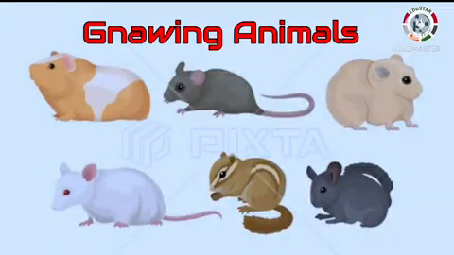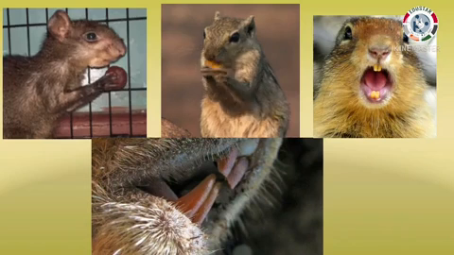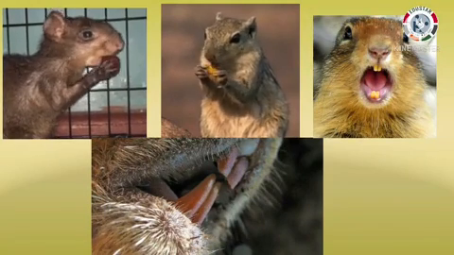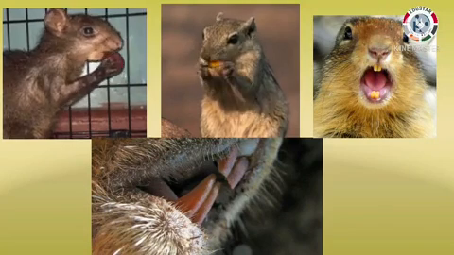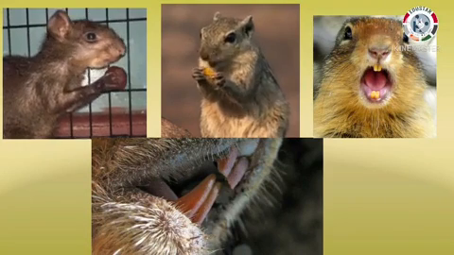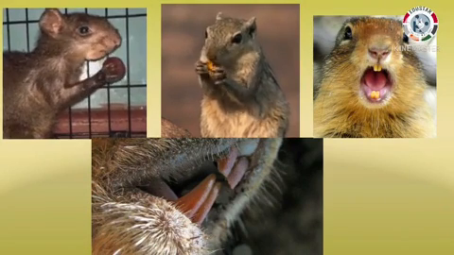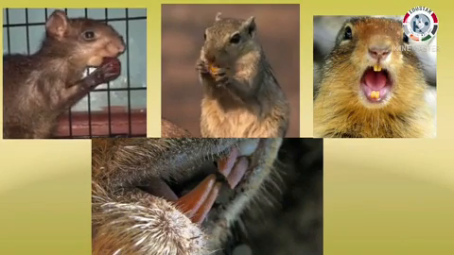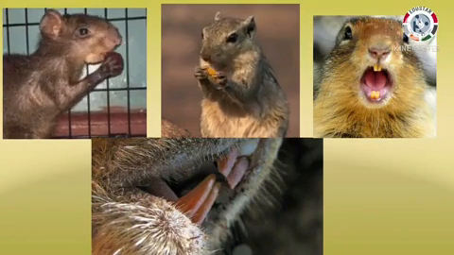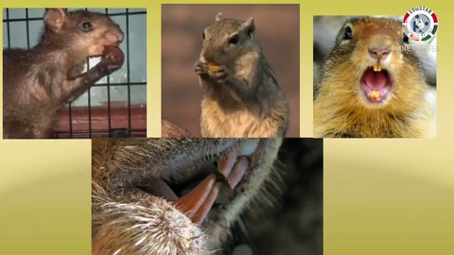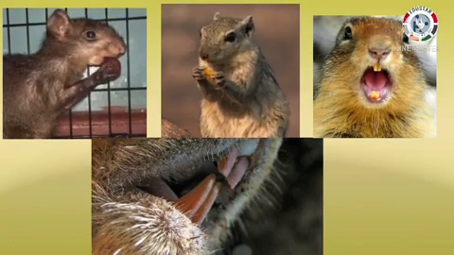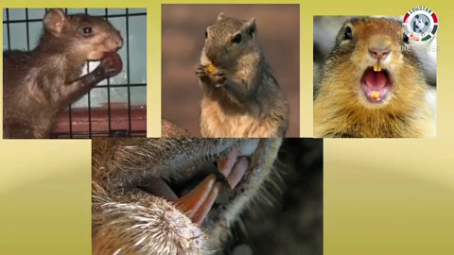Let's see some animals that gnaw their food. Some animals such as rats and squirrels eat seeds, fruits, and other plant materials which they break open with their sharp teeth. They then bite or chew the food repeatedly. This is called gnawing. They have very sharp front teeth both in the upper jaw and the lower jaw. The teeth of some animals such as squirrels keep growing throughout their lifetime. This is because the teeth wear down when they gnaw.